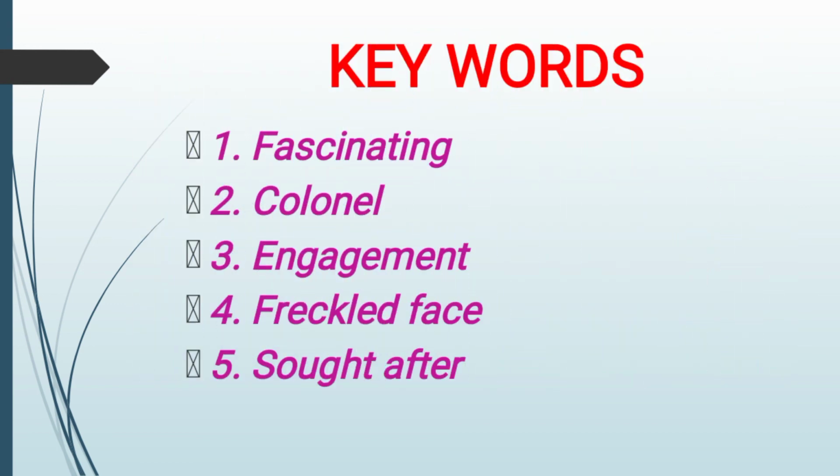Now I have given some keywords, children. You have to write them in your CW and you have to learn the spellings of these words also. First one, fascinating. Second one, colonel. Third one, engagement. Fourth one, freckled face. And fifth one, sought after. These are the five keywords I have given. You have to write them in your CW.